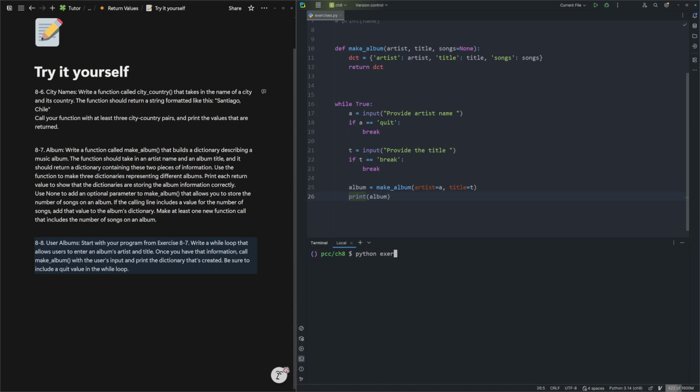Now let's run our code. python exercises.py. Provide artist name: Michael Jackson. And title, let's use the example Thriller. I don't know many albums. So I got my dictionary. Now for the next one, we can just say quit and we got out of the program.